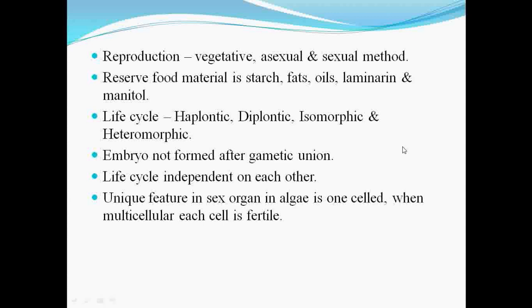Then next comes the isomorphic. The term itself indicates what that life cycle is. Iso means similar and morphic means morphology. So this type of life cycle shows similarity in the thallus structures, but genetically it is different. That's why it is called an isomorphic type, meaning similar in morphology, but one generation here is haploid and the other generation is diploid.